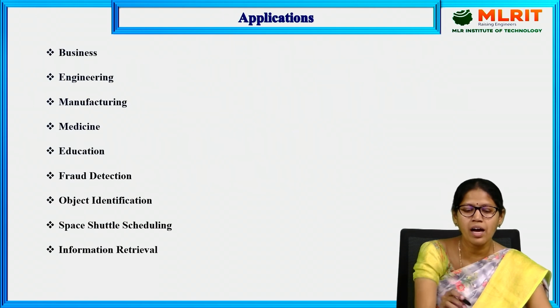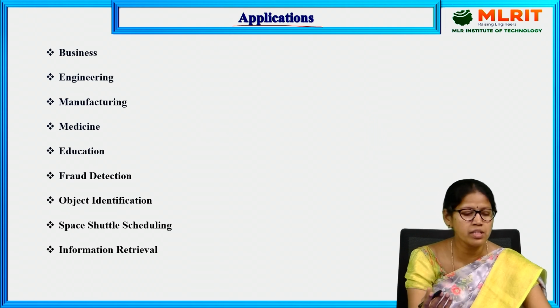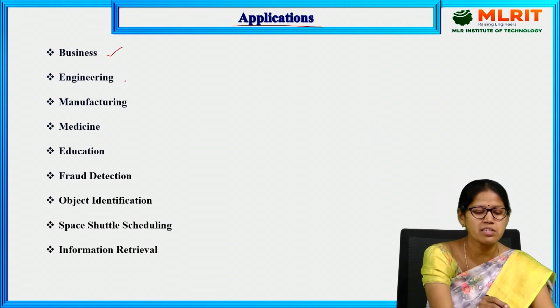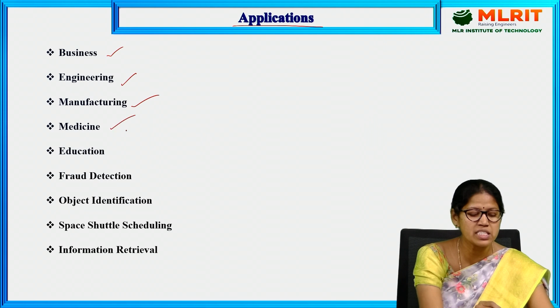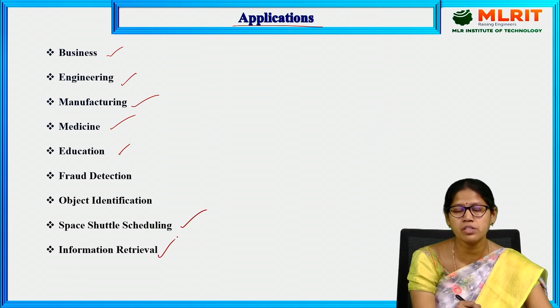Next, we'll see the applications of AI. There are multiple applications. Some of them are business, engineering, manufacturing, medicine, education, fraud detection, object identification, space shuttle scheduling, and information retrieval.